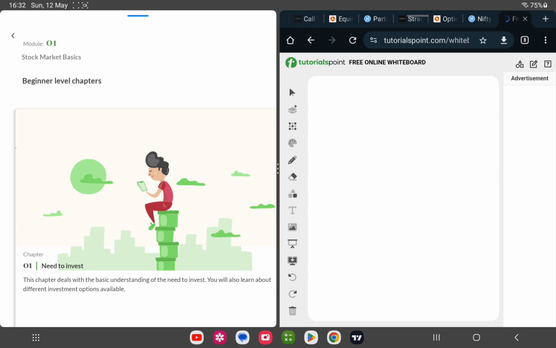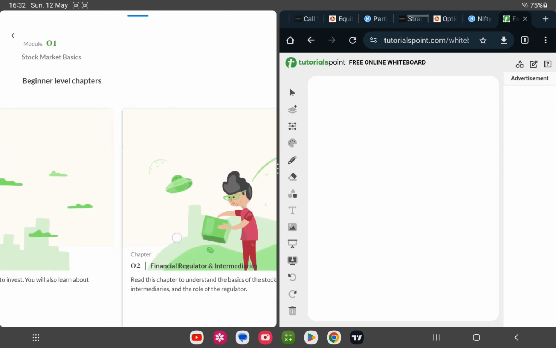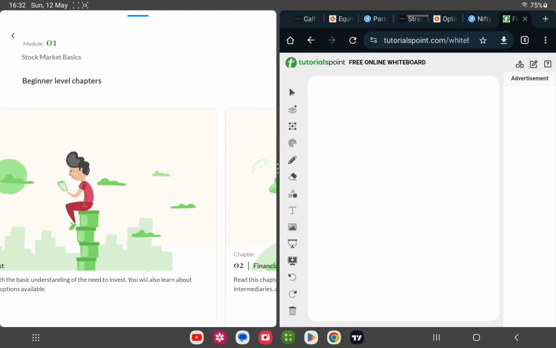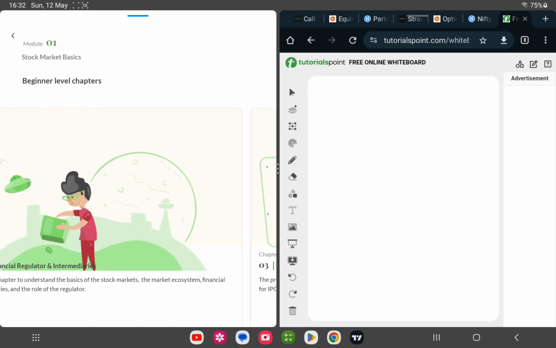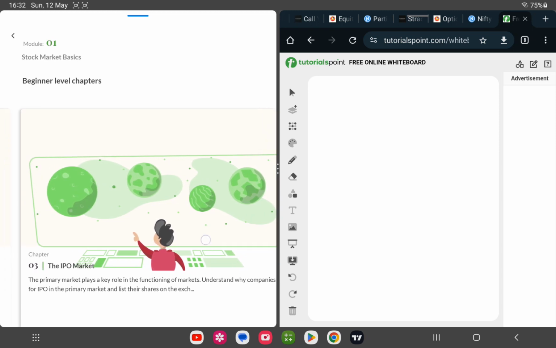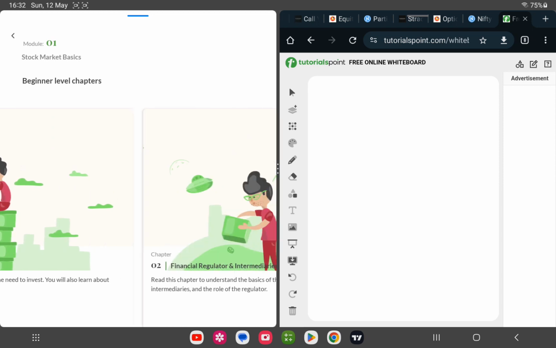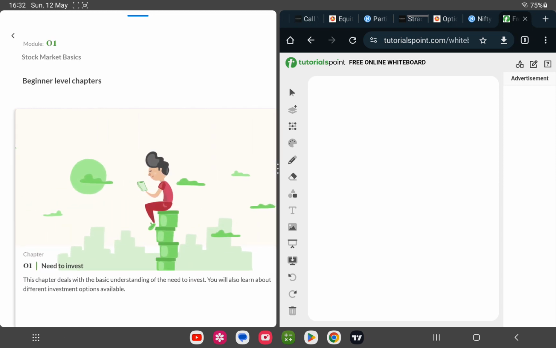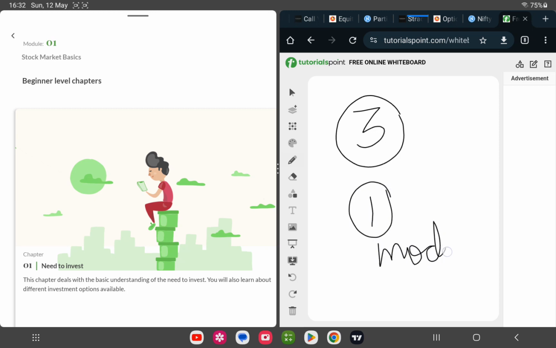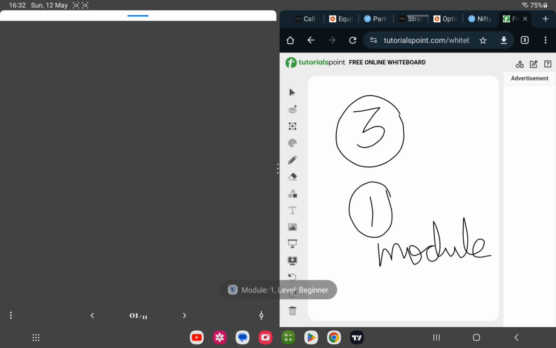So in the first chapter we have 1, the need to invest, 2, financial regulators and intermediaries, 3, the IPO market, and then that's it. So we basically have 3 chapters to cover in the first module. I'll try to write it here. Okay, number 1. Okay, so I'll just have the first one.